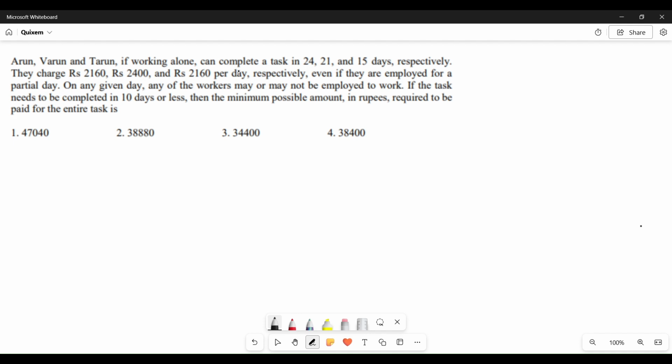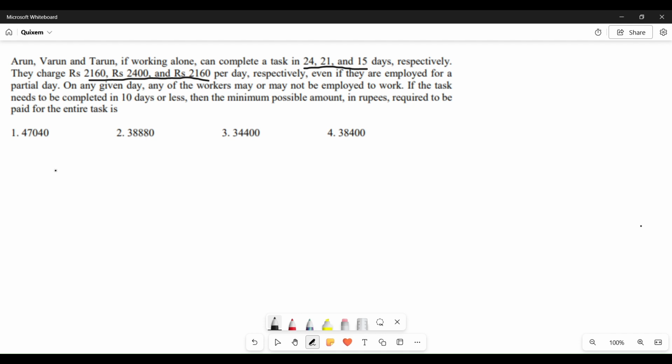So what they are saying is we have three people and they require different numbers of days to complete the task, and each of them will charge different amounts per day, and we want to finish the work within 10 days. If that is the case, how are we going to employ these people so that it will be finished within 10 days and the least amount is spent on the task? So how do we solve this?